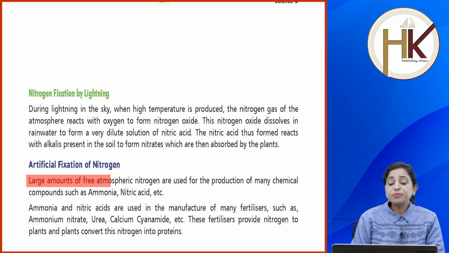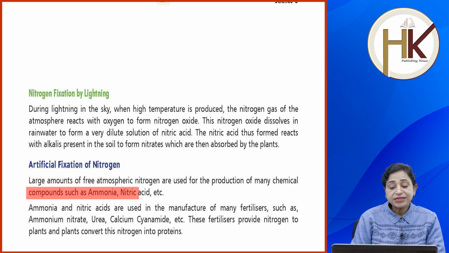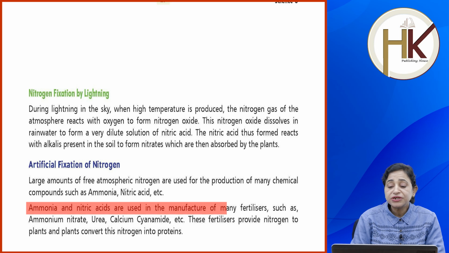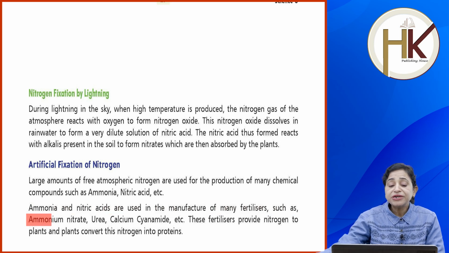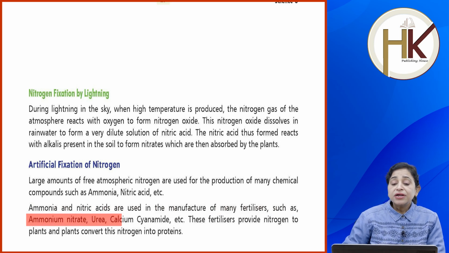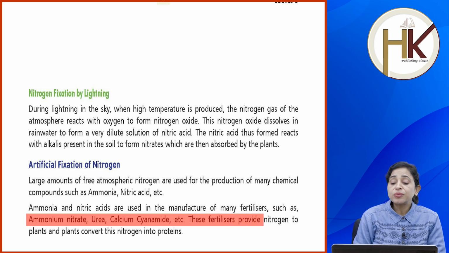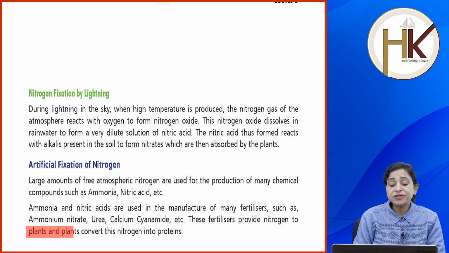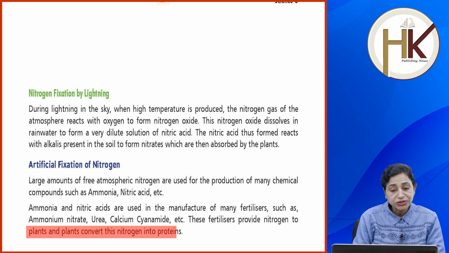Large amounts of free atmospheric nitrogen are used for the production of many chemical compounds such as ammonia, nitric acid, etc. Ammonia and nitric acid are used in the manufacture of many fertilizers such as ammonium nitrate, urea, calcium cyanamide, etc. And these fertilizers provide nitrogen to plants, and plants convert this nitrogen into proteins.